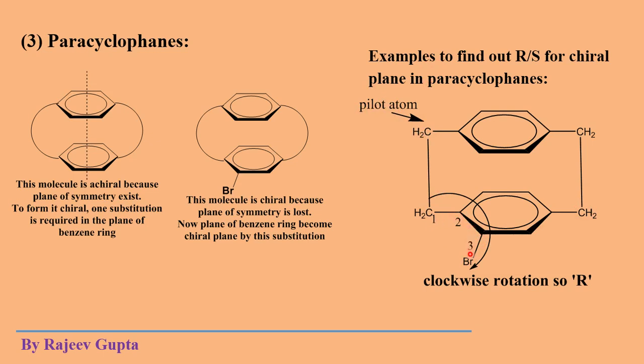The numbering process is the same as we have seen in the ansa compounds: 1, 2 and 3. We will not consider atomic number here; we just assign numbering from the ring side to the substituent side, 1 2 3. And when we observe from the pilot atom side, the arc direction is clockwise, so the chiral plane configuration is R in this paracyclophane.